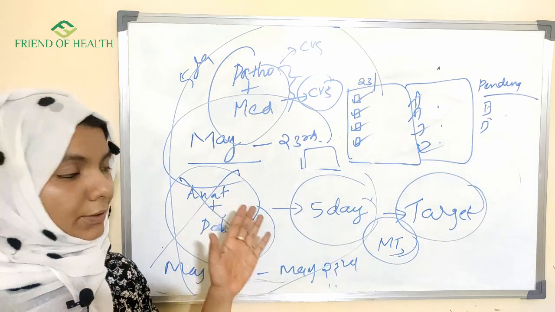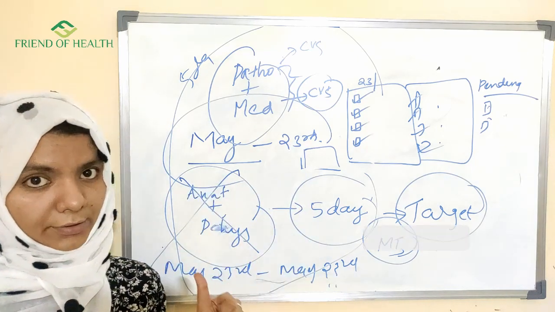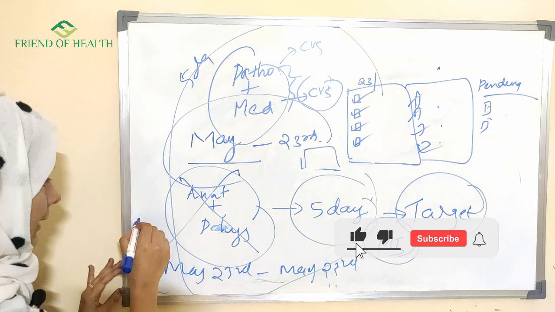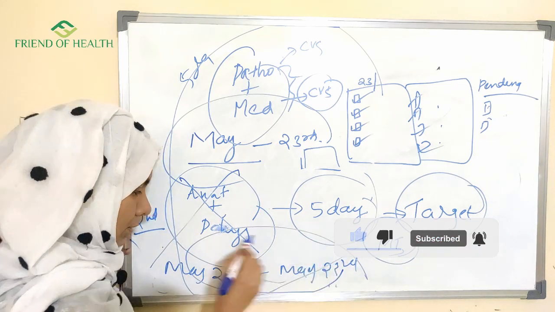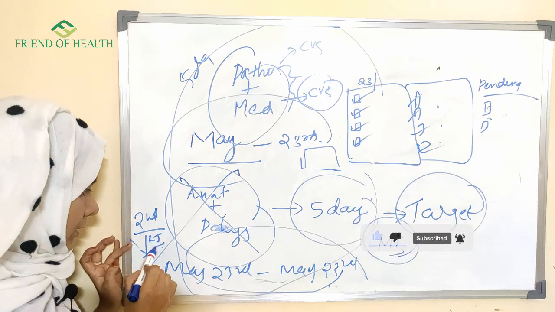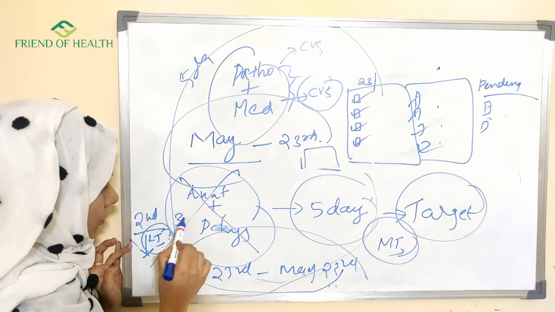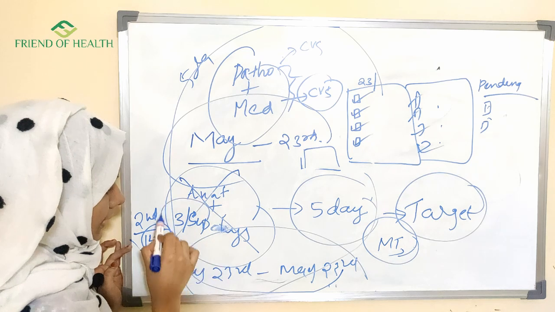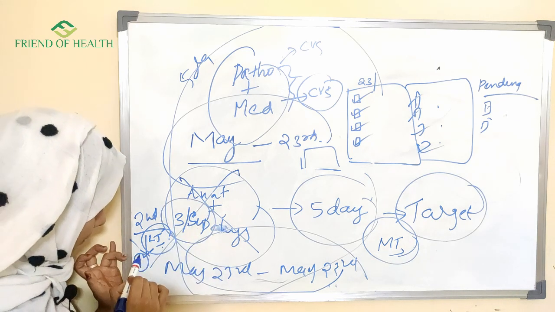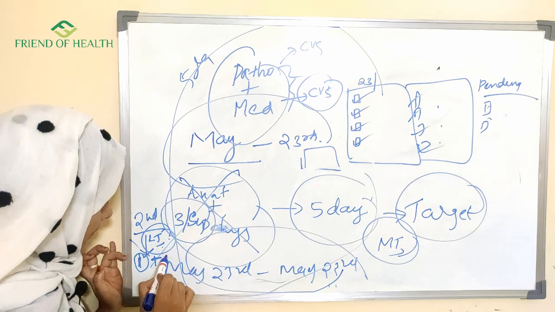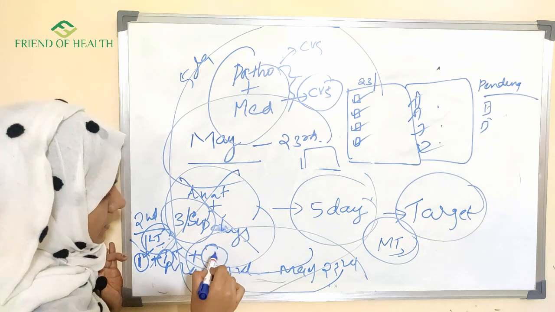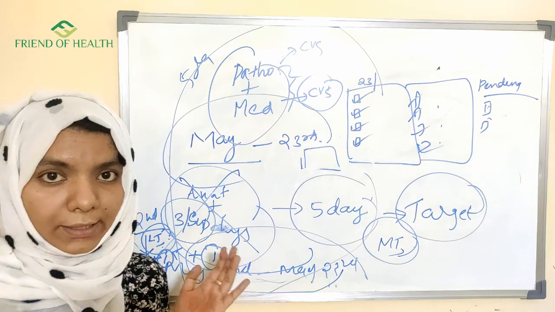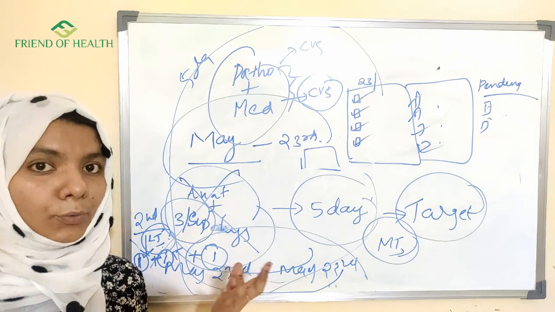I told you, this is not studying time, this is your revision time. So 1 month is over. In the 2nd month, you have to revise these subjects in between the less important subjects, because as I told you, you are going to read 3 subjects per day. In that, add 1 less important subject plus 1 more important subject from this, and 1 homeopathic subject. The homeopathic subject is up to you.